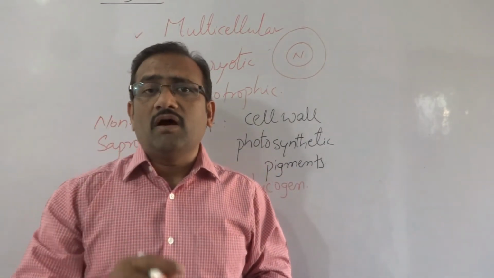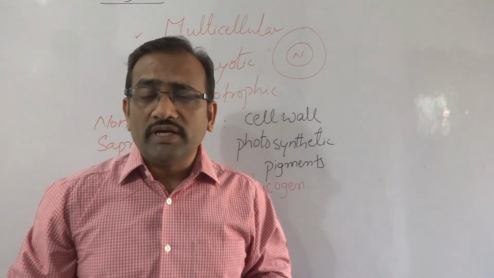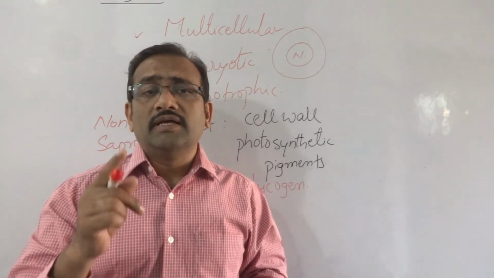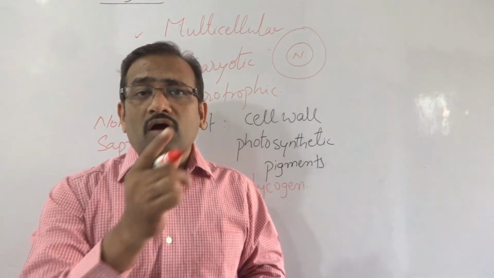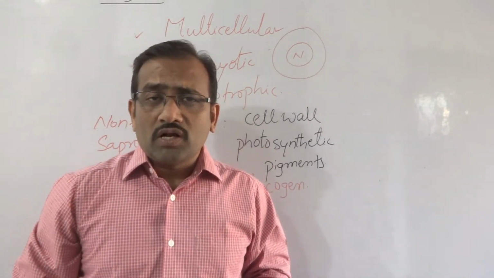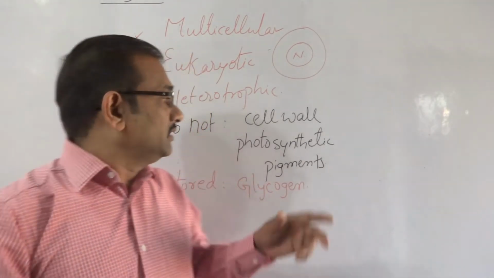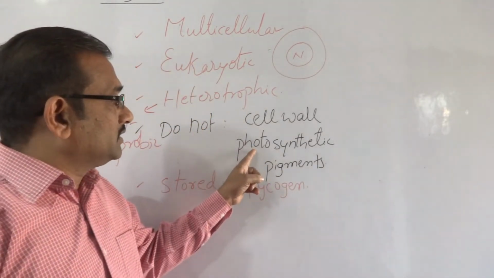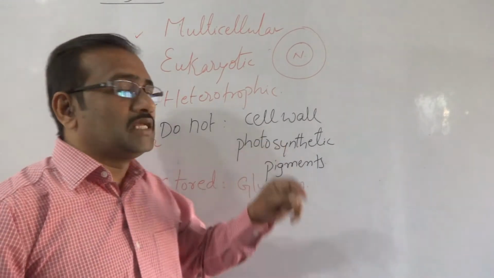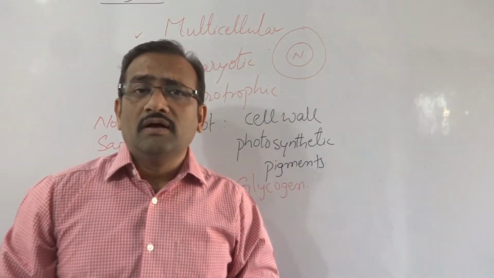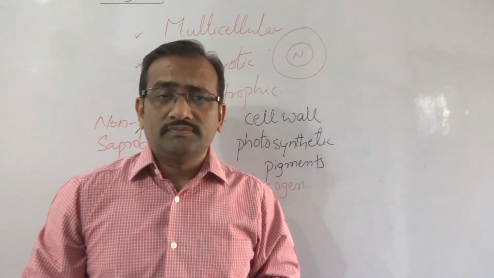All Animalia organisms are heterotrophic in nature. That means they depend on the autotrophic organisms for their food, because they are without photosynthetic pigment, and cell wall is also absent in the Animalia organisms.